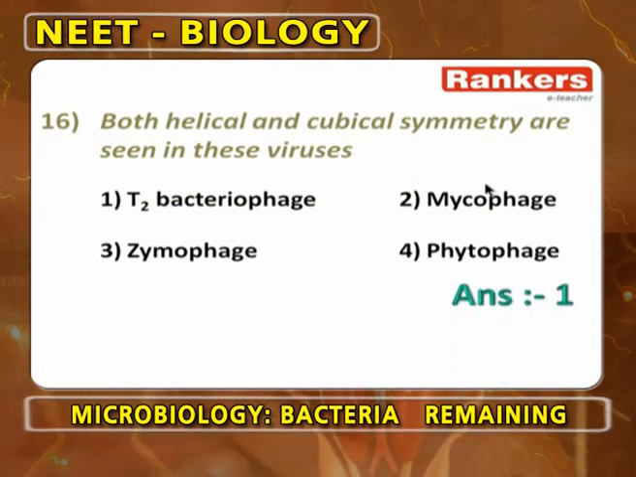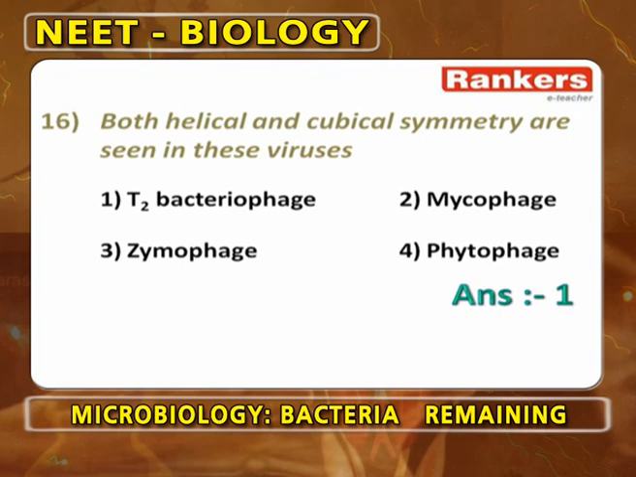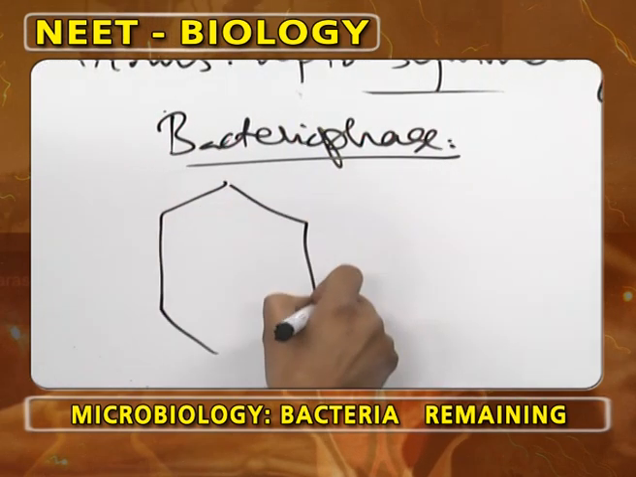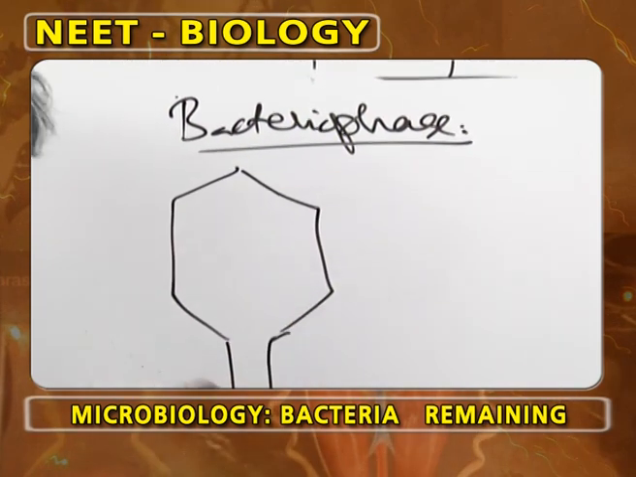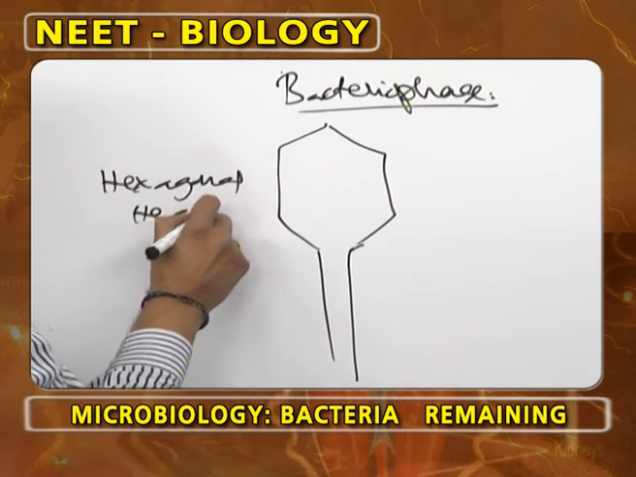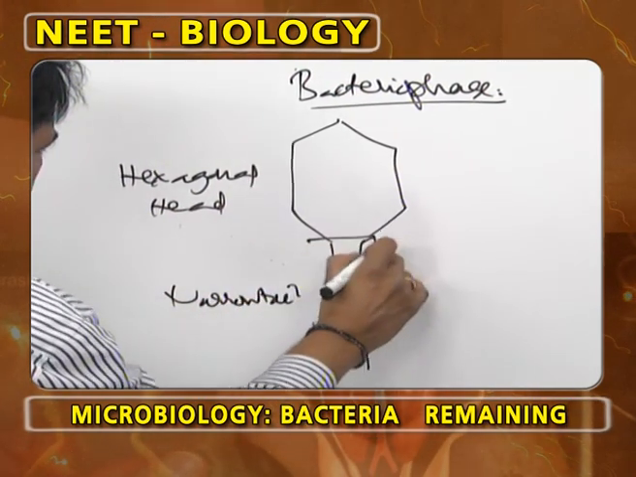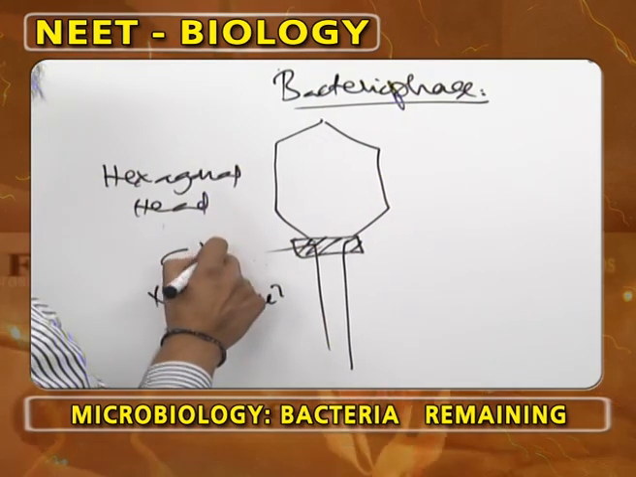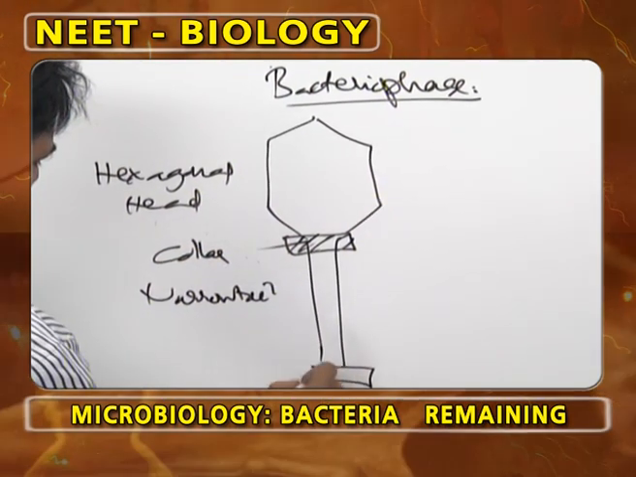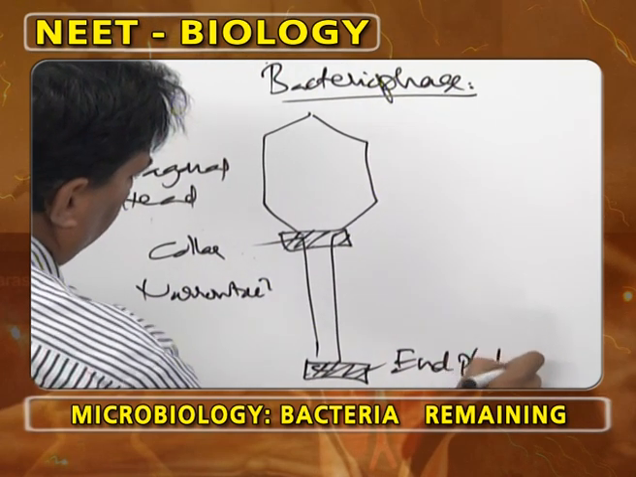Both helical and cubical symmetry are seen in these viruses. Every bacteriophage has a structure like this. It shows a hexagonal head and a narrow tail. In between the head and the tail there is a special structure called the collar. At the base of the tail there is a special portion called the end plate or tail plate.